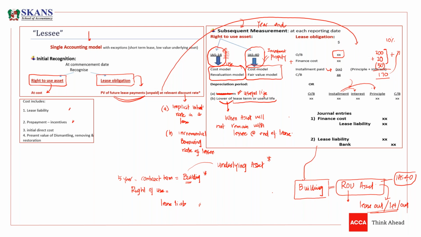There are two journal entries. Obviously, finance cost is going to increase my liability. So debit is finance cost that will be charged to P&L, and we are going to increase the liability. And then when we pay the installment, our lease liability will decrease. So this is the basic lessee's accounting.